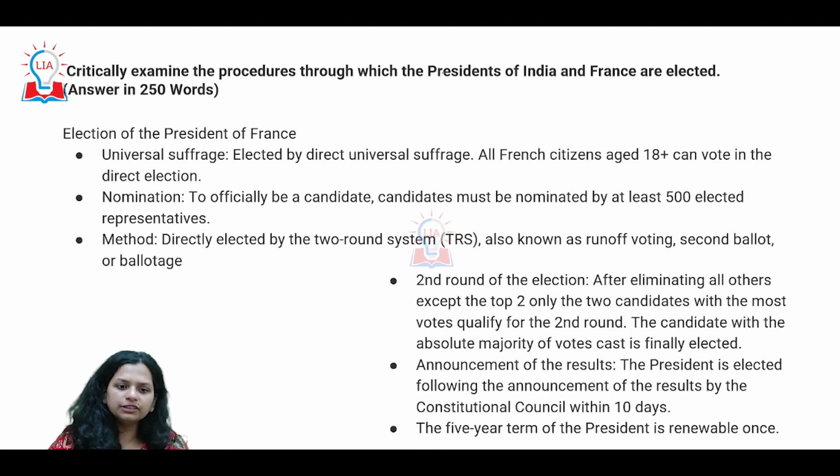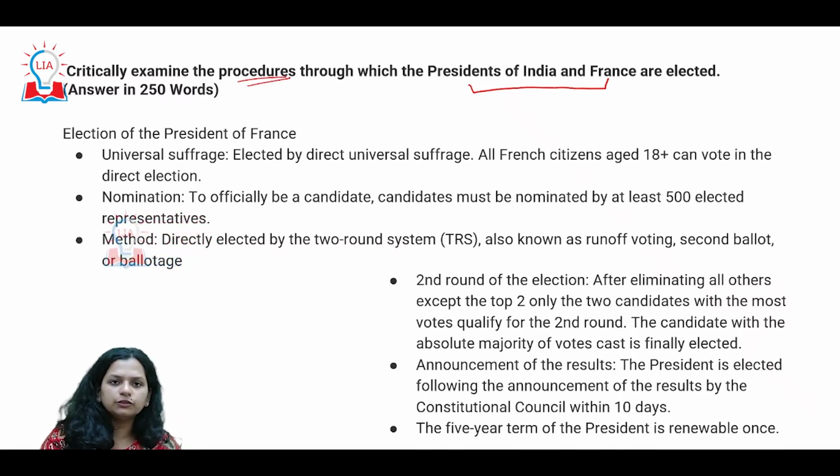The next question is more about comparative politics between the presidents of India and France. There have been questions about secularism between India and France. In this context, this is purely fact based, because they're trying to examine the procedures. So when we look at the procedure, if we talk about France, we are talking of direct universal suffrage, through which all French citizens are voting. So there is direct election.